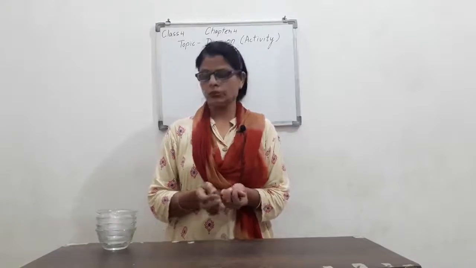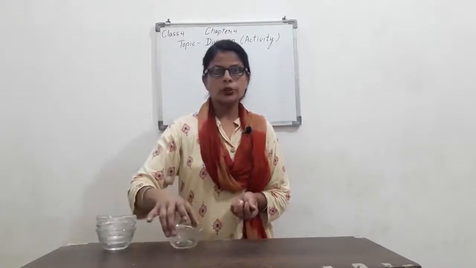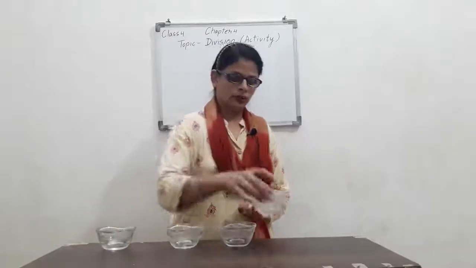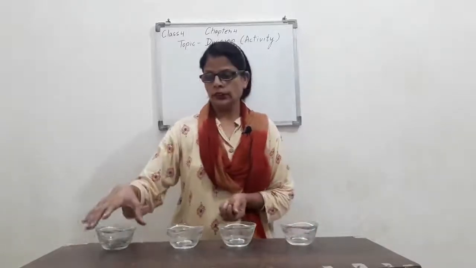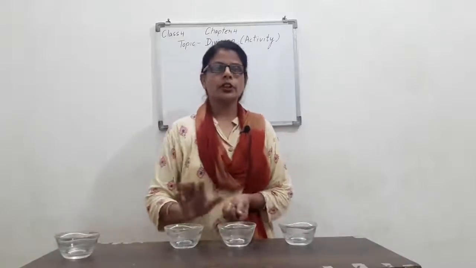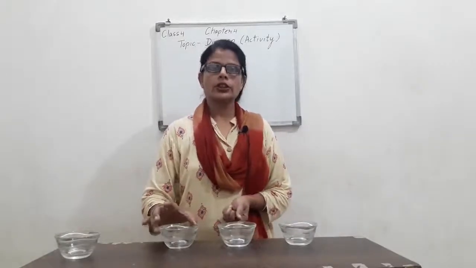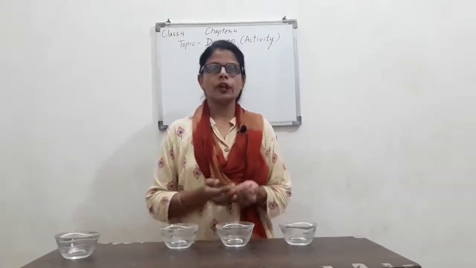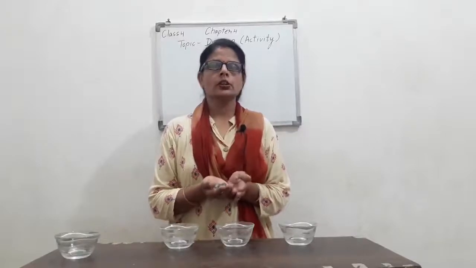I'll distribute them. One is Ritu, one is Rachna and one is myself. Right? 3 of my friends. I have to distribute these to them also.